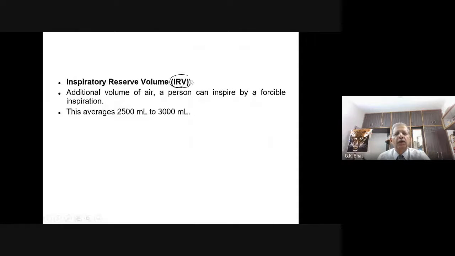What is this inspiratory reserve volume? Additional volume of air that a person can inspire, take in, by a forcible inspiration.